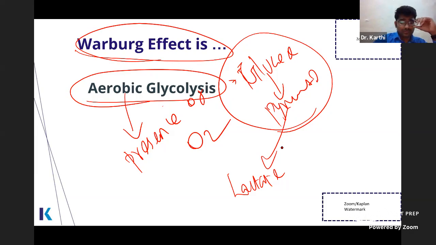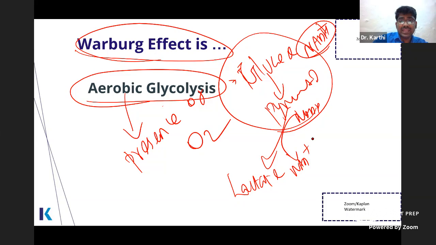Why? NAD plus is important for the progression of glycolysis. So to regenerate NAD plus, NADH needs to be converted into NAD plus. So free NAD plus is important for the progression of glycolysis. So to give the free NAD plus, this conversion of pyruvate to lactate is happening.